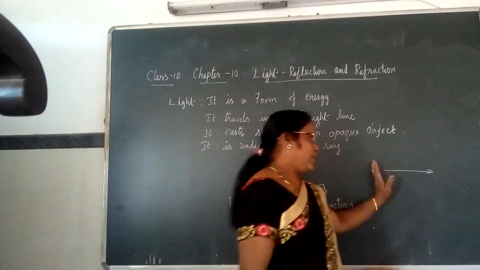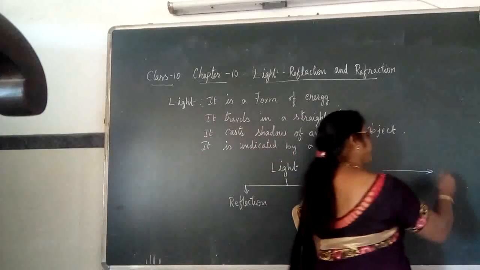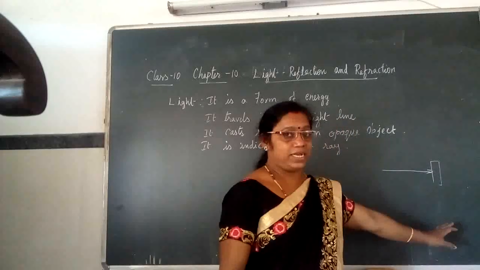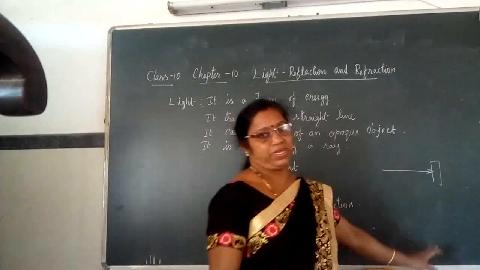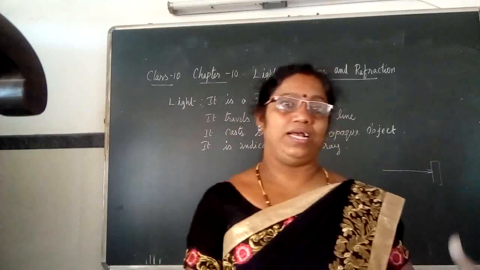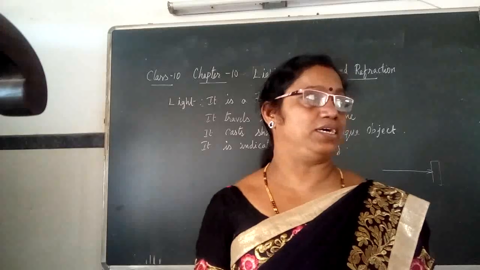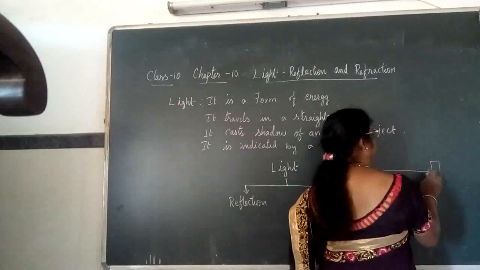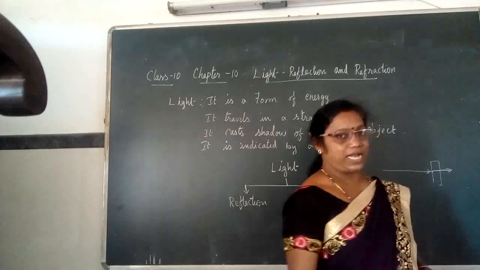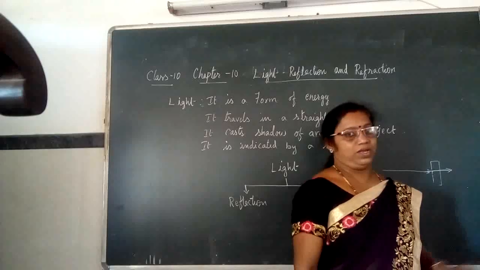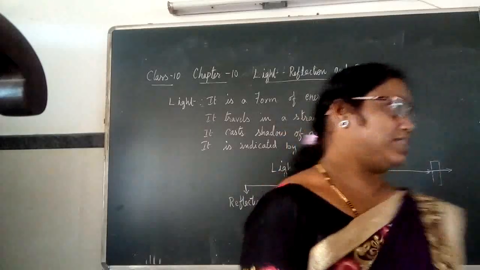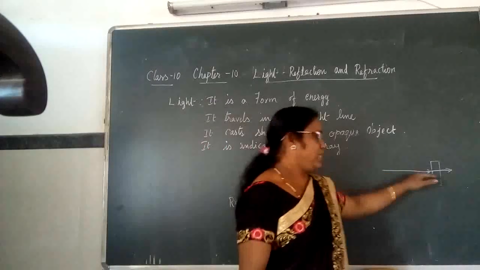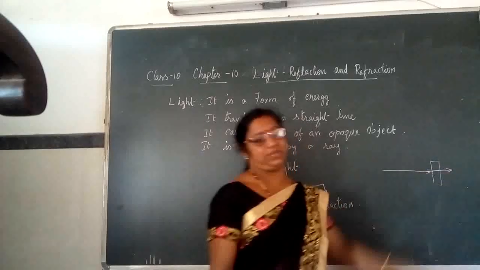And in case there is any obstacle which is transparent, like water or a thin white glass sheet, then the light can enter into it. In that case, we say that the light passes into it, it transmits into it.